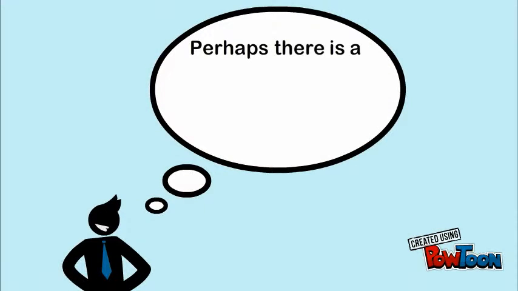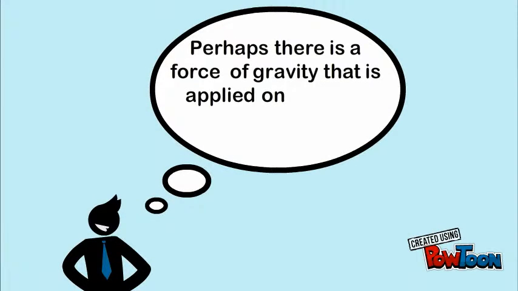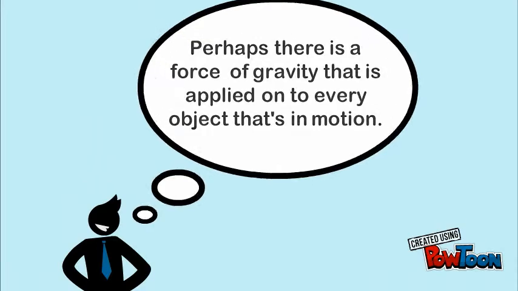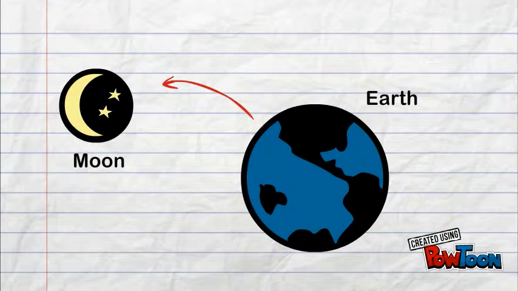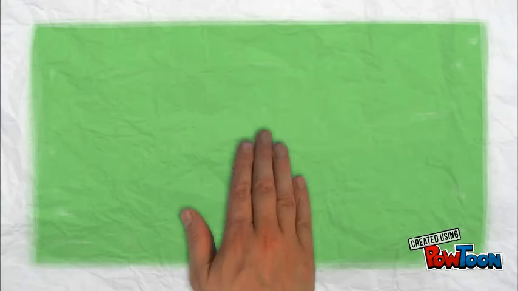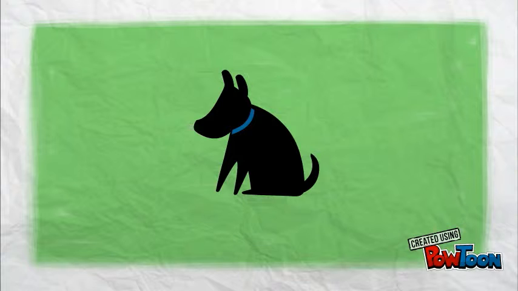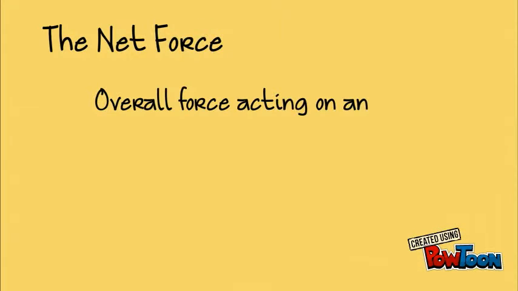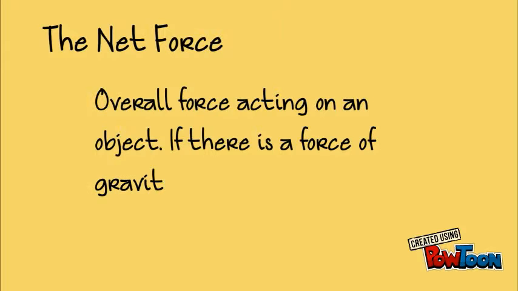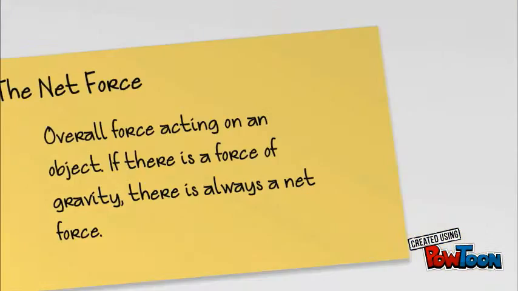Newton thought that perhaps there is a force of gravity that is applied onto every object that's in motion. This then brought the idea that if the Earth and Moon were in motion, there must be a force acted upon both of them. Take this dog for an example. Even though it's not in motion, there is the force of gravity applied onto it, as well as the net force. The net force is the overall force acting on an object. If there is a force of gravity, there is always a net force.